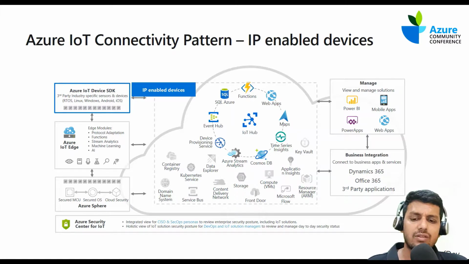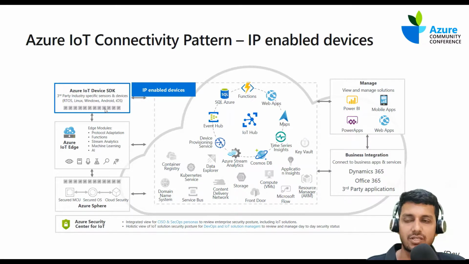Again, it depends on the use case that we are handling. For example, if we are building a device that can send some data and transmit that data to the backend using GSM or Wi-Fi, and if the device can hold some amount of compute and memory to process that data, we could use the IoT device SDK to build such devices.